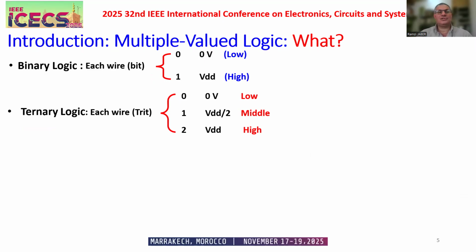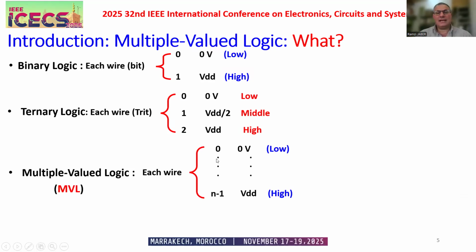Whereas in a ternary logic system, each wire has three values: 0, 1, 2; low, middle, high. The challenge in the ternary system is how to get VDD over 2, the middle. For MVL in general, each wire has n values from 0 to n-1, from low to high.